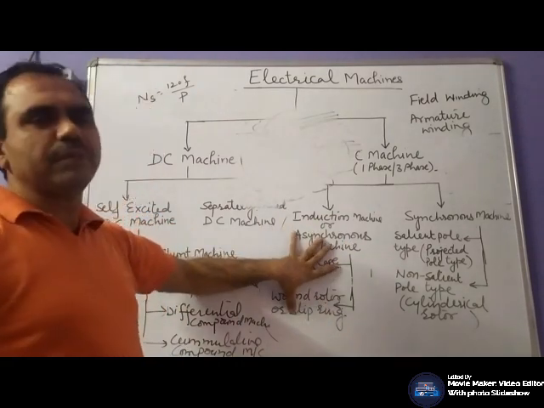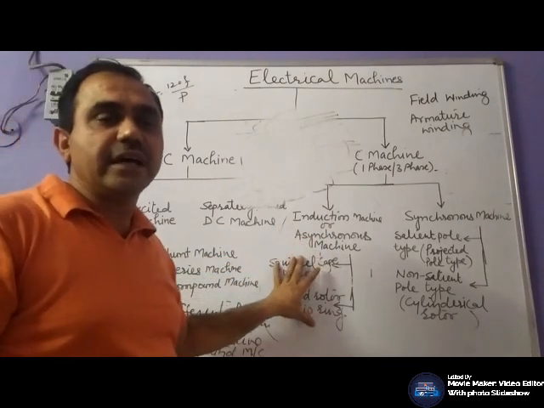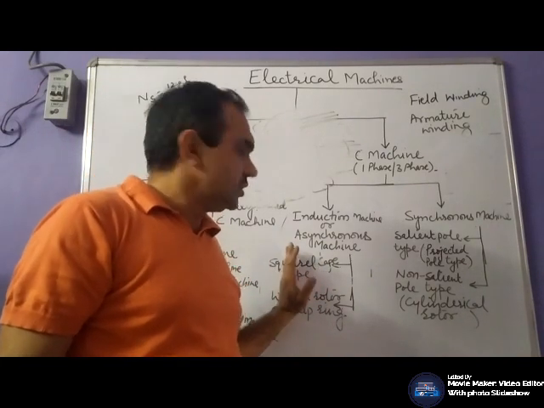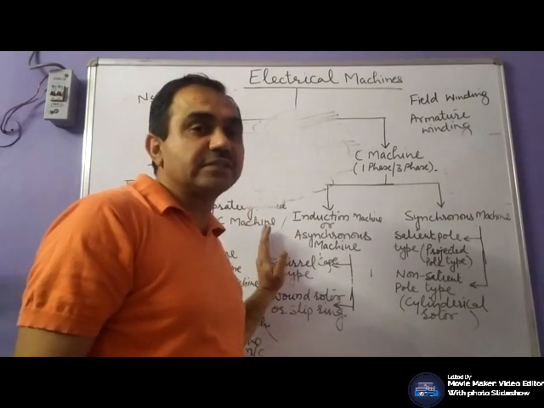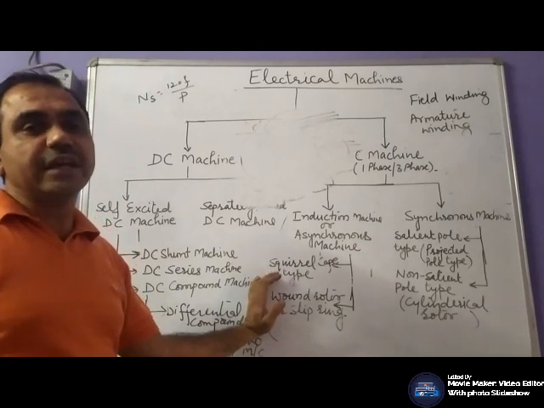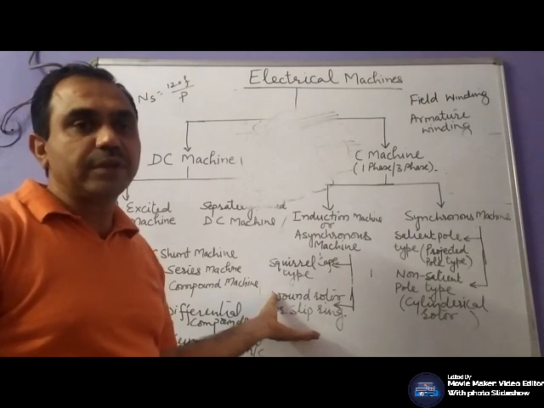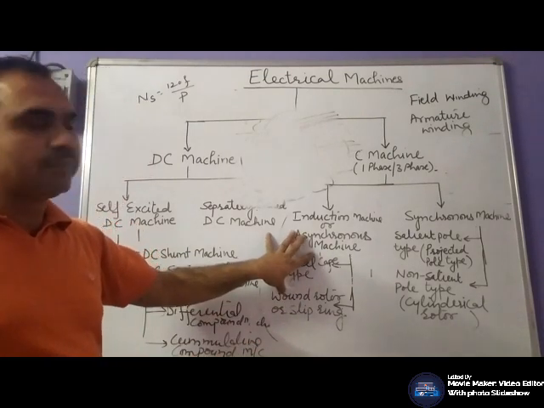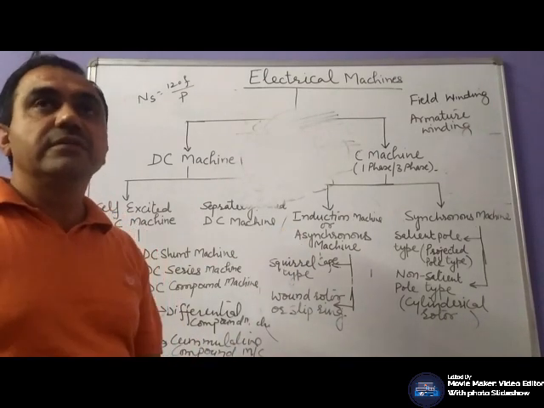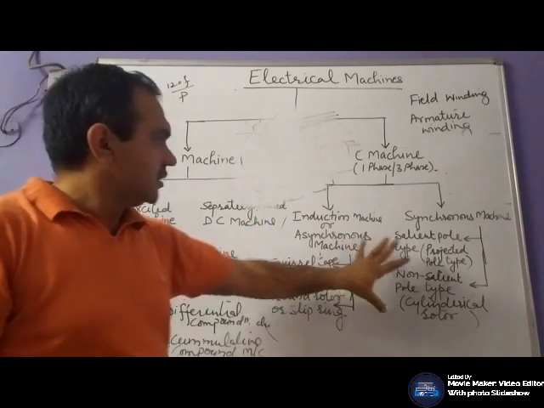In most of the industrial applications, your induction machine is used as the motor, largely squirrel cage. Where a specific application is there, or the machine is to be started on full load, we also use slip ring. But in most industrial applications, it is the induction motor. In your household applications, in your fans and your water pump, you are using induction motors.